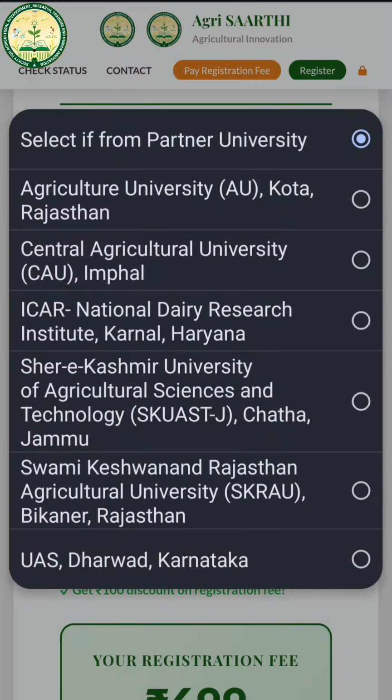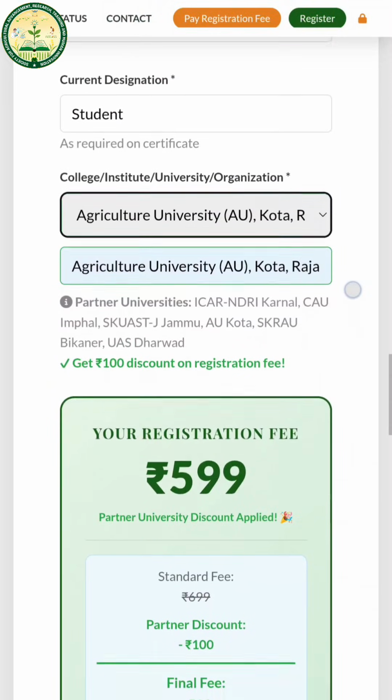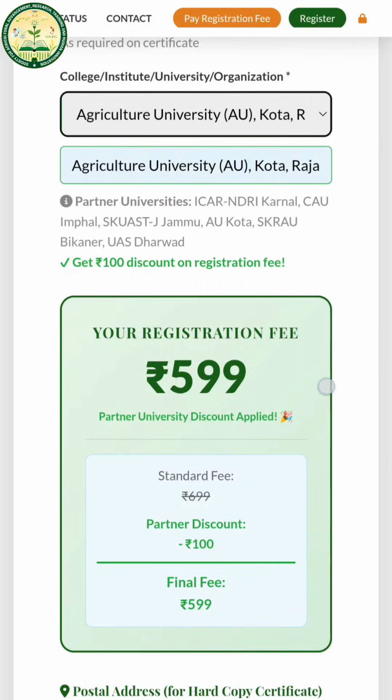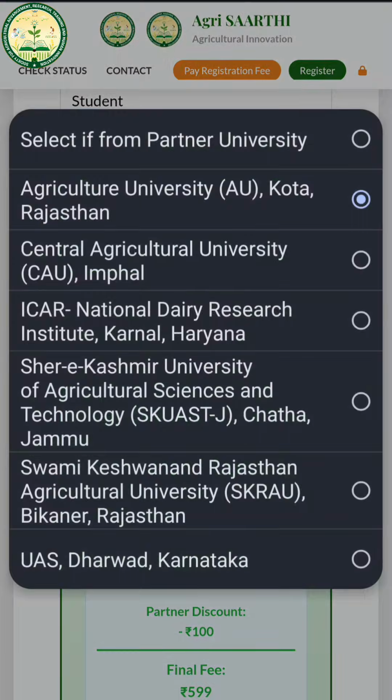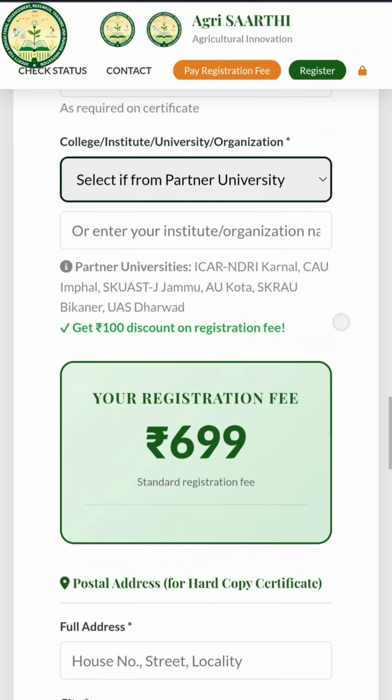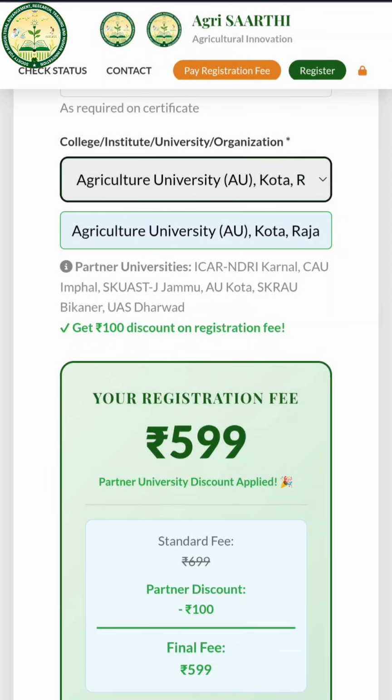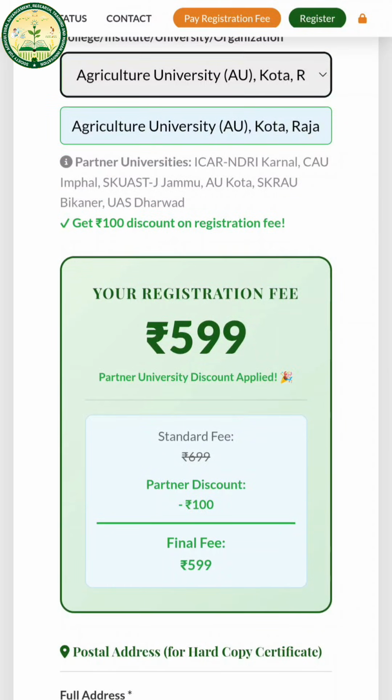If you are from these universities, we have mentioned some university names over here. These are the partner universities which have partnered for this particular February batch, and likewise there will be upcoming batches and different universities will partner with us. So if the name of your university is in this list, then you are going to get a discount. Let's suppose I'm choosing this agriculture university quota. It will be auto filled in this section, and earlier it was 699 for the BSc. Now if I choose the partner university, there will be a discount of 100 rupees. So you have to go for this.